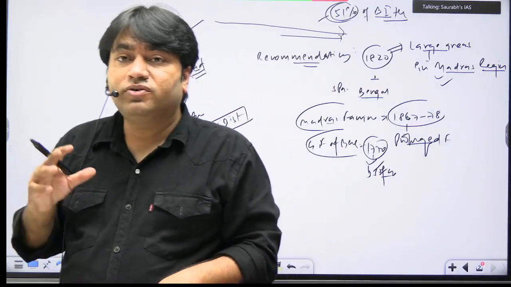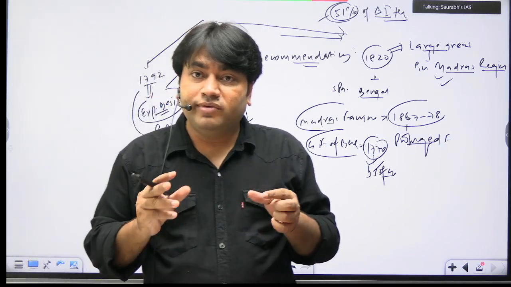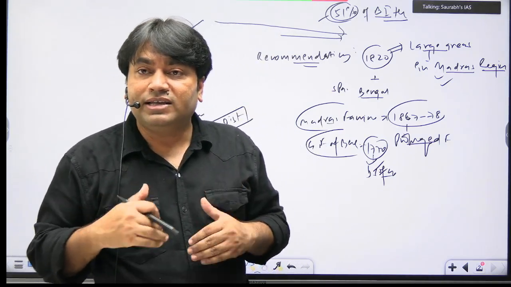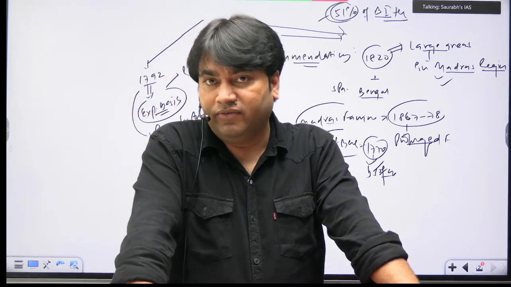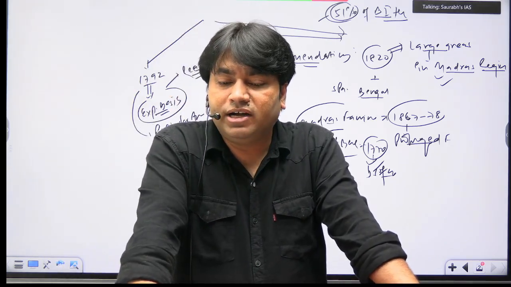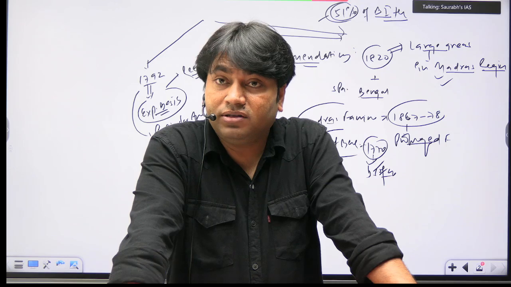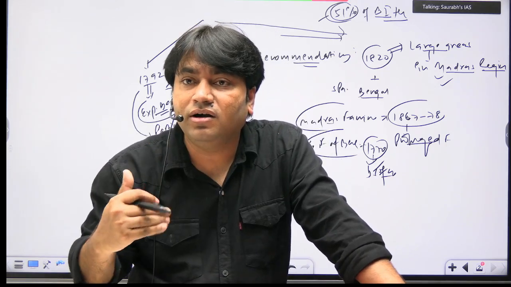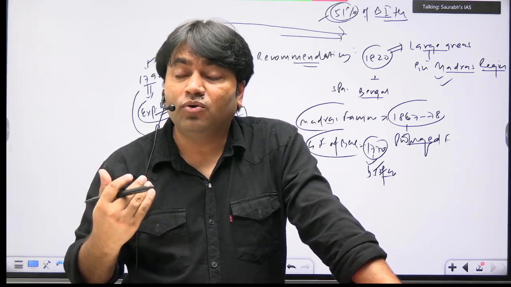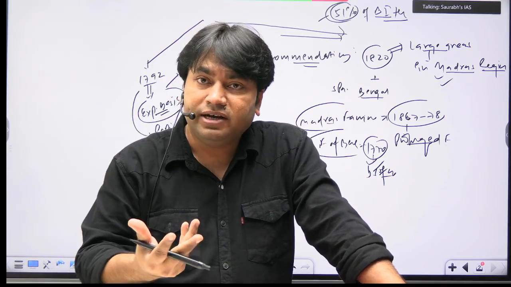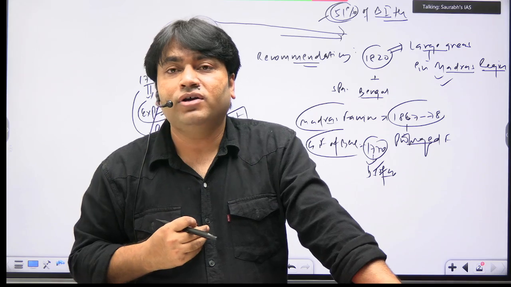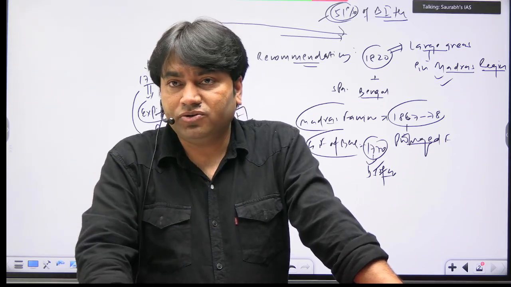UPSC had already asked a question about this, so we will use this example. कैसे ये famines जो थे वो man made थे. When I discuss the topic of famine, I will take the reference of these years. Got it? Because the famines in British India were man made. How government policies resulted in an increased number of famines and droughts, this we need to understand.